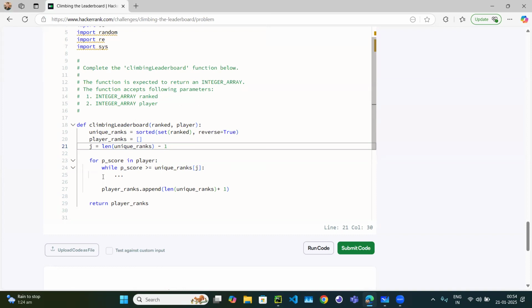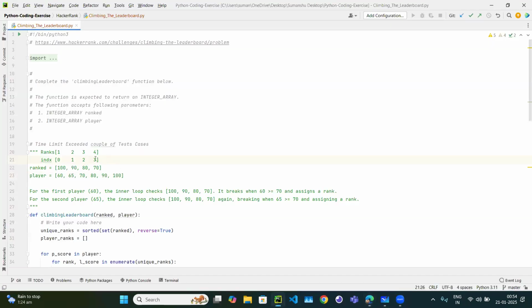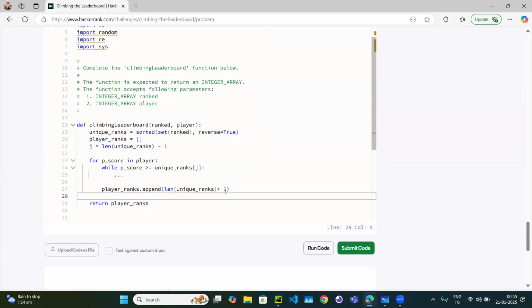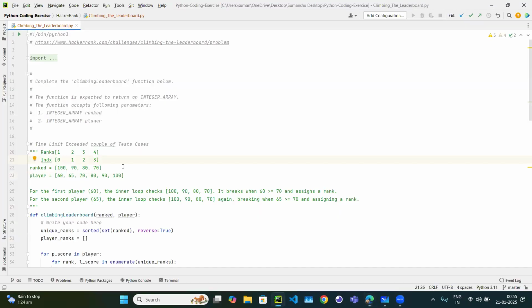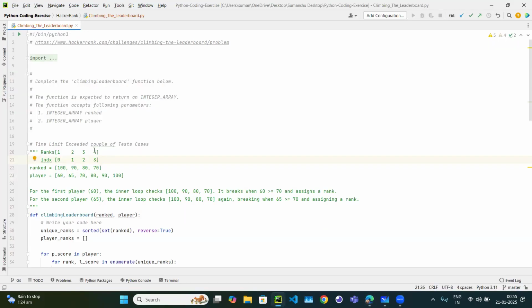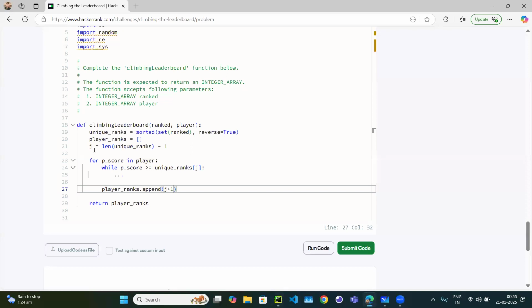All right, so we could not find the answer because the while loop failed. The while loop could not even be satisfied. So if the while loop could not be satisfied, we know the position, right? So player rank dot append, what will be the position? What is j? Current j is 3. If you just add 1, then it will give you the actual rank of that player.